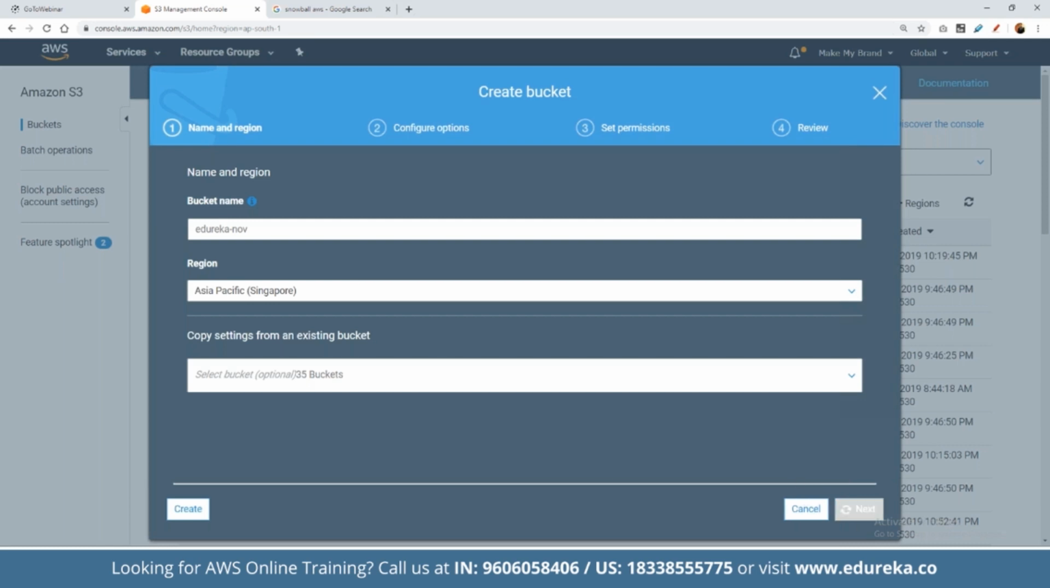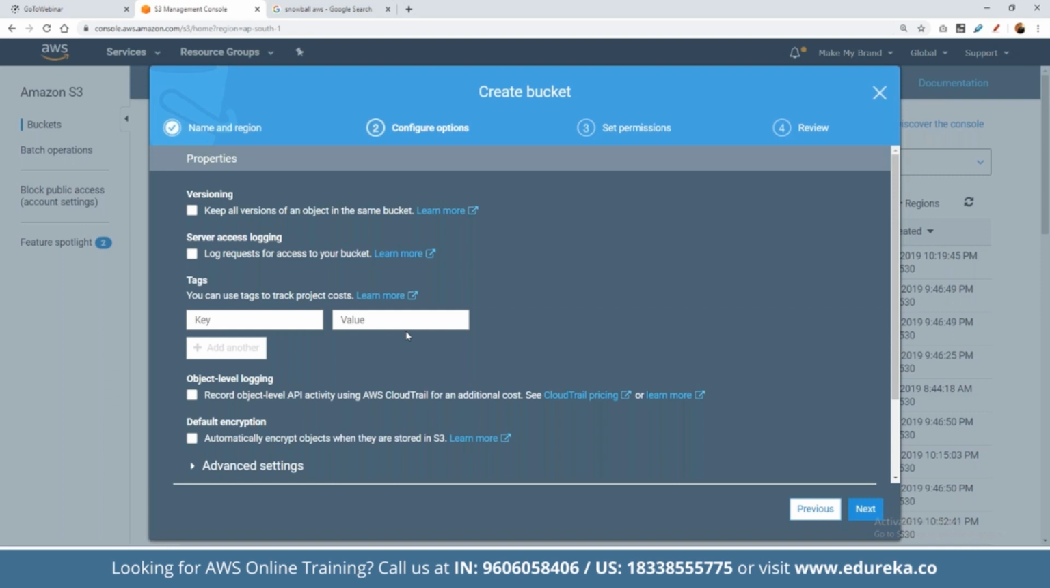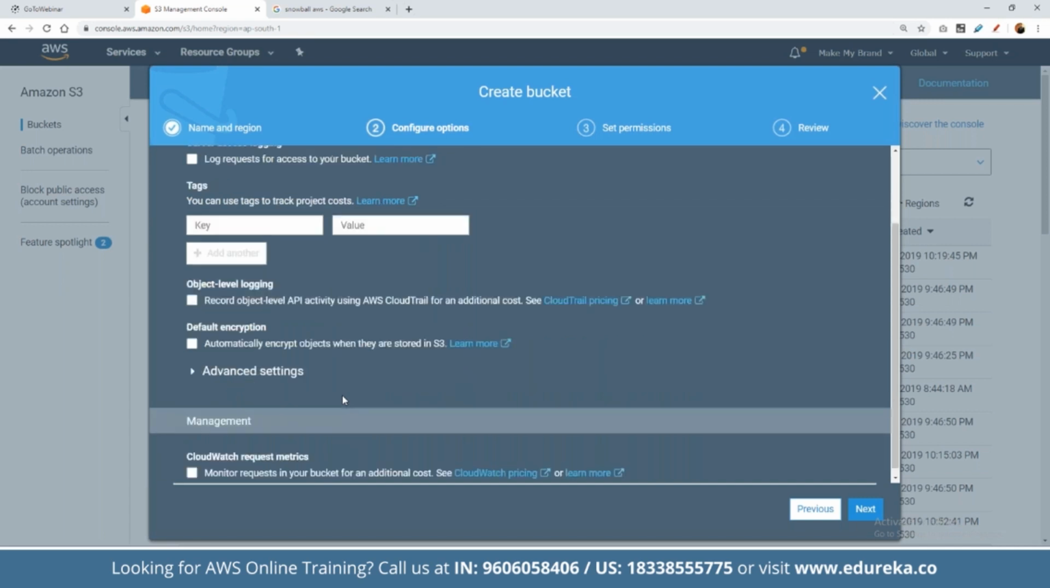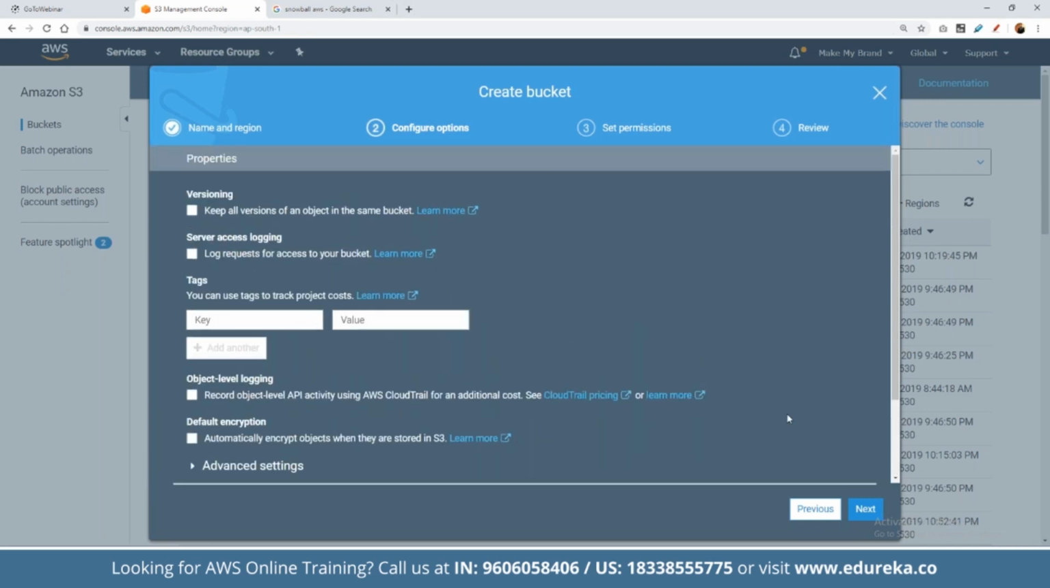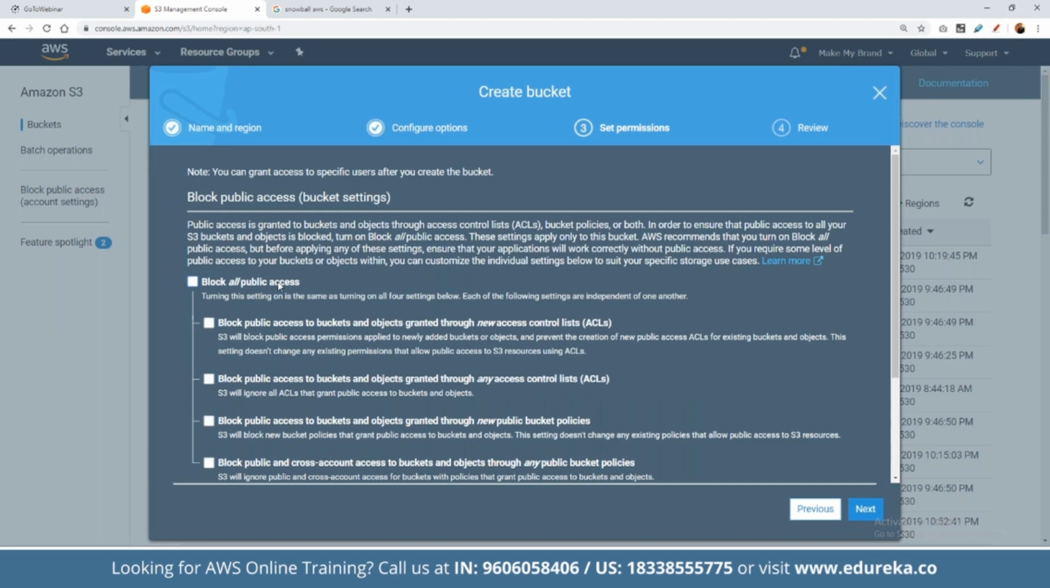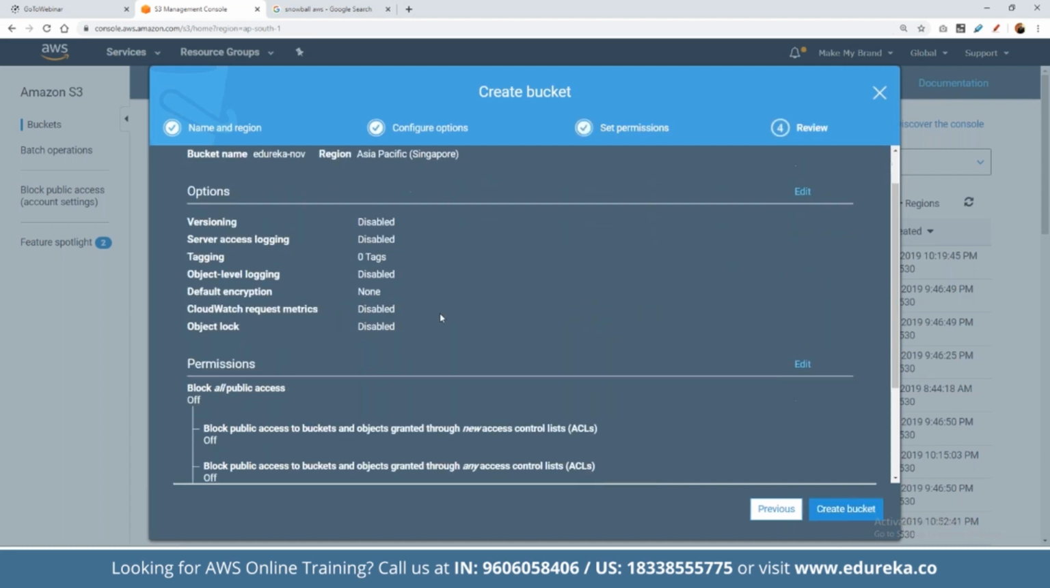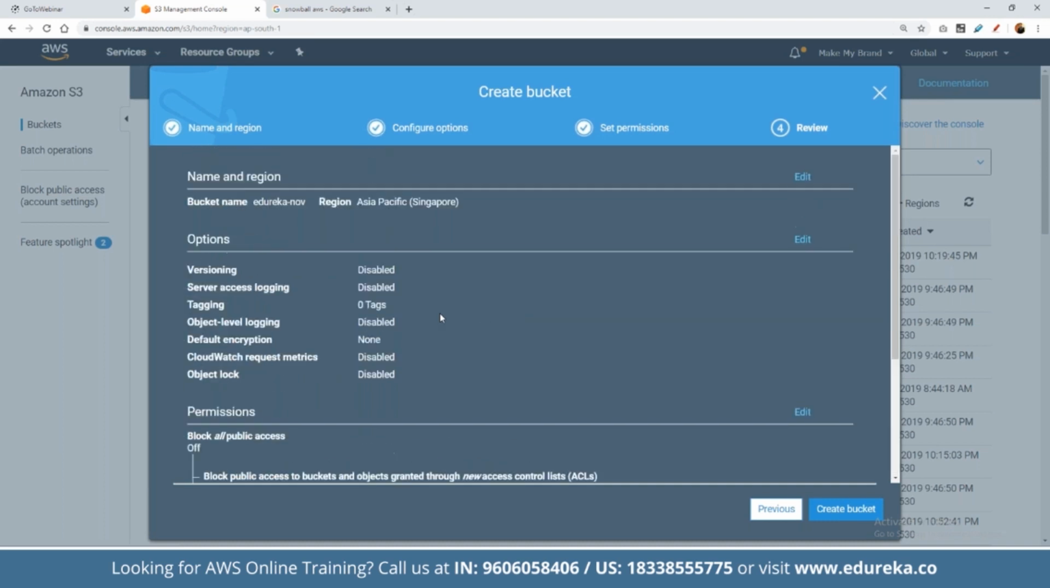Then we can click on next. Now we can keep all of these settings at default one by one, because they contain options for versioning and object level logging. These things we will discuss in detail once we start our entire discussion, so we can keep this as it is for now. Click on next. Again, if we want this to be accessed by everyone, if we want to share this file with everyone, we can simply unblock all the public access. Click on next here. And now we can review the entire setting that we have opted for this bucket. Once we are done, we can simply go ahead and click on create bucket.